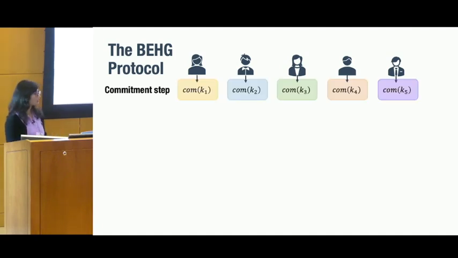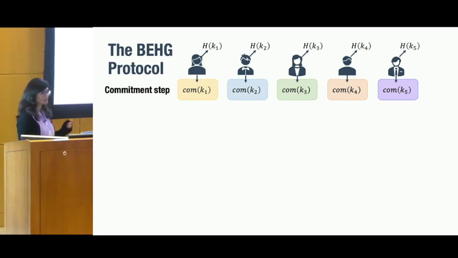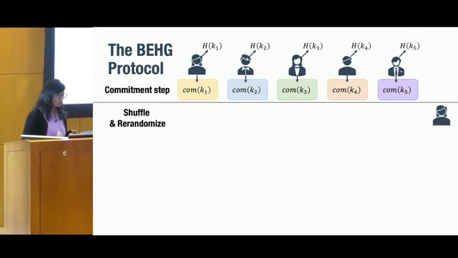Let's say we have 5 parties here. So the protocol execution can be split into 3 steps. The first one is the commitment step. Here, each party first samples a random number k and then publishes a commitment to this k using the special commitment scheme. Each party also publishes a hash of the value k that they sampled, and we'll see why we use this later.